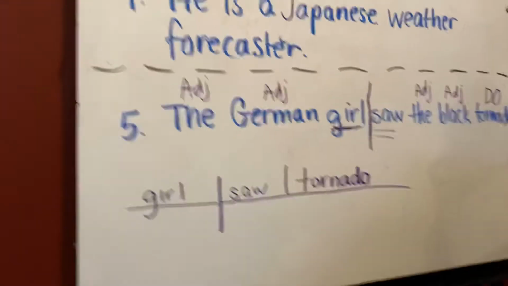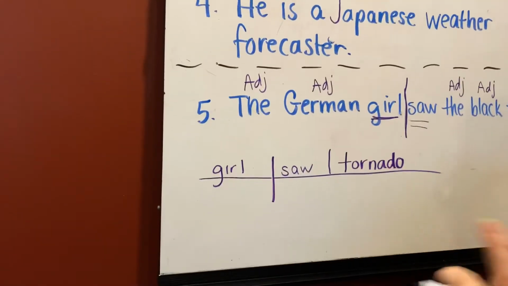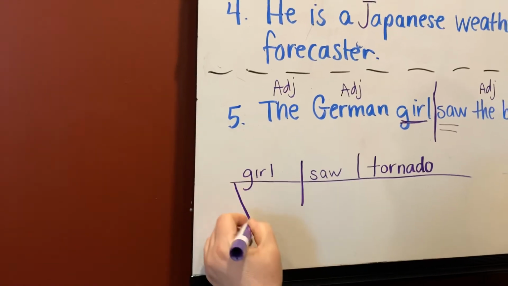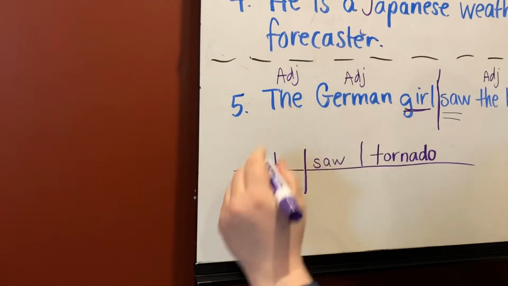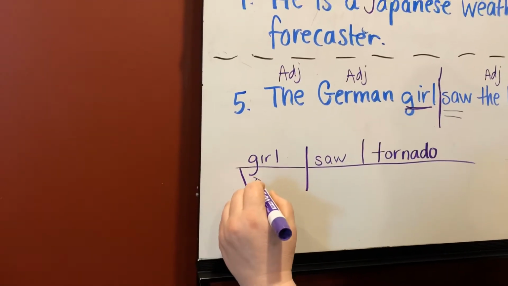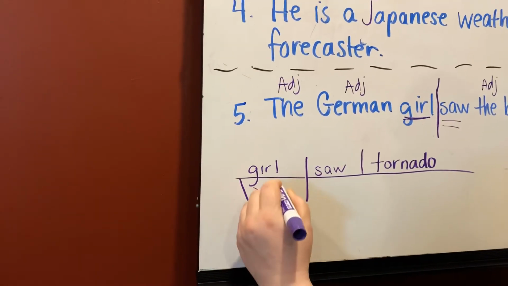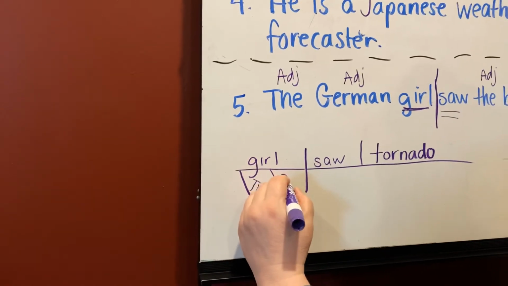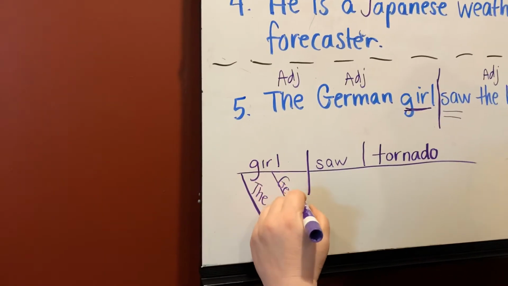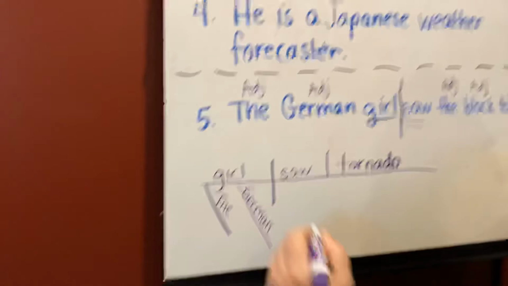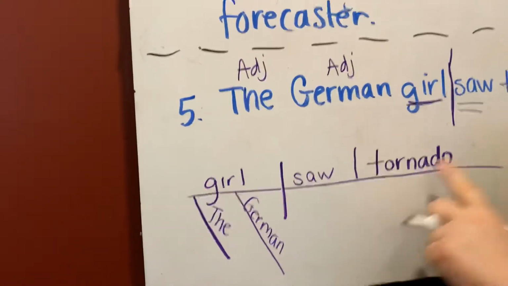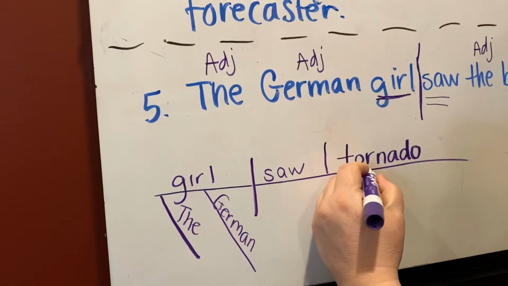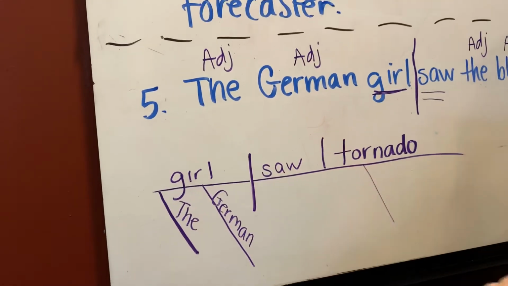Okay, now we need to diagram our adjectives. When you diagram adjectives, kiddos, you're going to write them in the order that they appear in the sentence. So first, the first adjective is the with a capital T. The second adjective is German with a capital G. Okay, the German girl saw. We need to diagram these adjectives. So we're going to come off tornado because that's what they're describing.